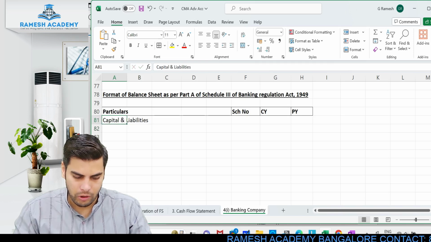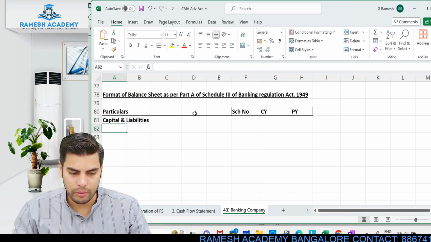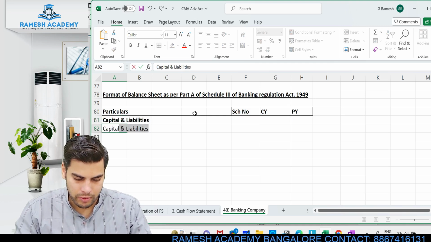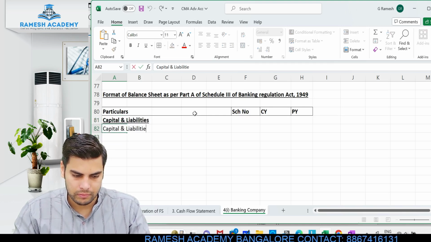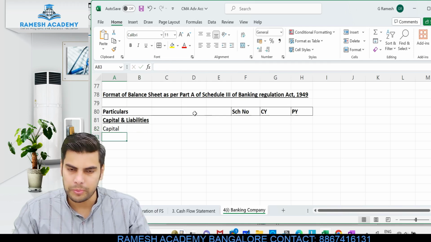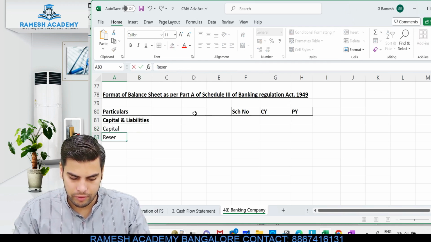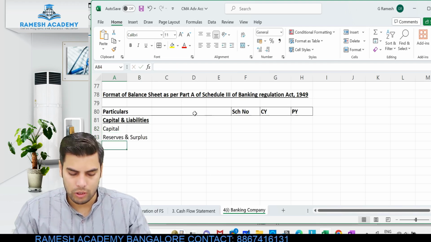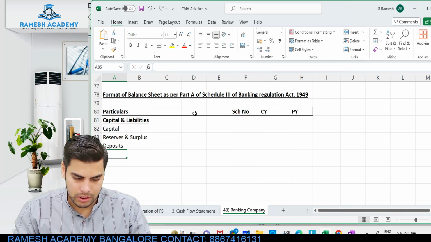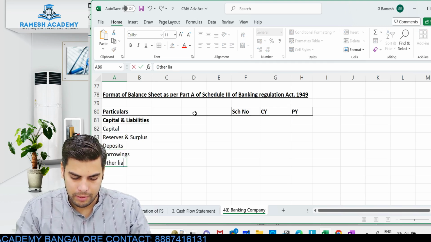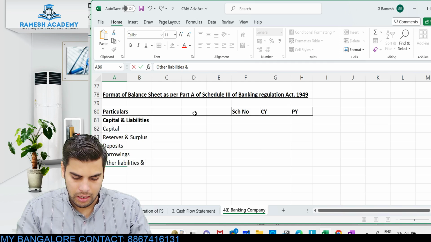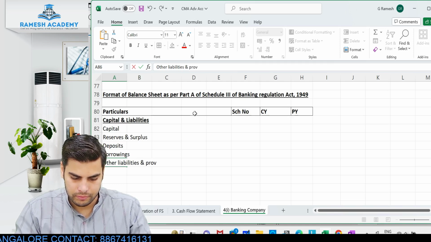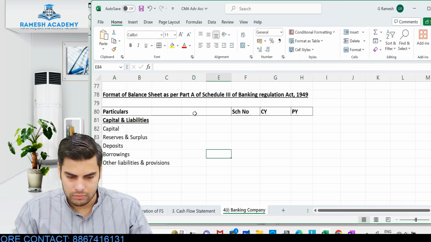Okay, so here we have got totally 5 schedules. Okay, you will have to remember these schedules. The first thing would be capital. Okay, first thing would be share capital or capital, and then we will be having reserves and surplus. This would be note number 2, and then we have got deposits, borrowings, and then other liabilities and provisions. Okay, this would be 1, 2, 3, 4 and 5.